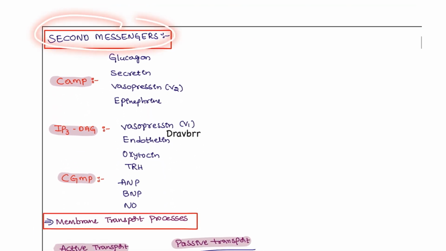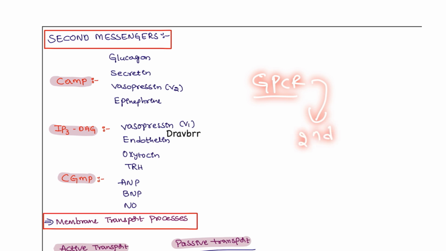Next, second messengers are very important. Once the G protein coupled receptors are activated, they act on the second messenger. How? For example, cAMP is important for glucagon, secretin, vasopressin V2 and epinephrine. Why do these act? Glucagon increases glucose production, secretin is for acid production, vasopressin V2 is for ADH action, and epinephrine is for the inotropic activity of the body.